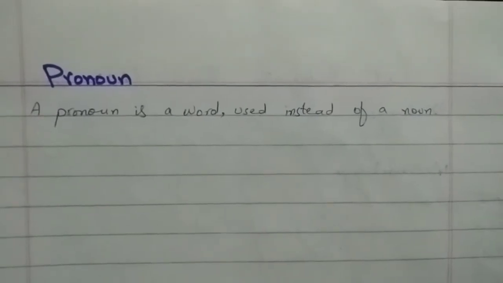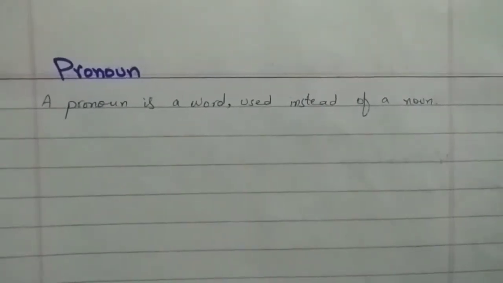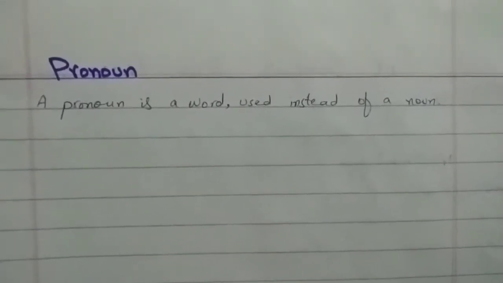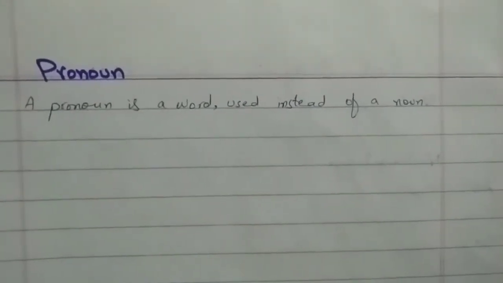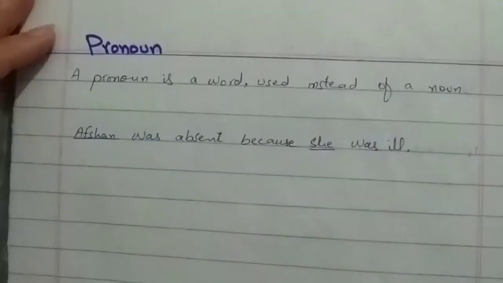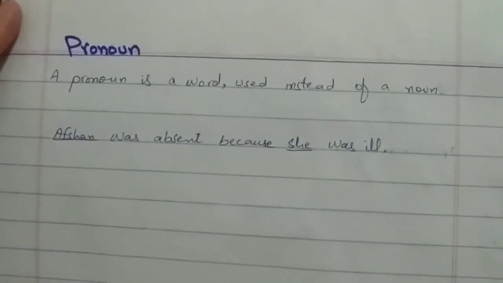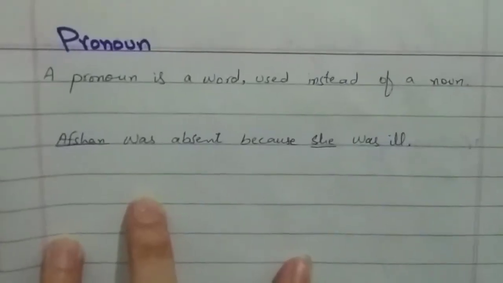You cannot use Afshan twice in the sentence. So in the opening sentence we will write Afshan, and in the second sentence we would replace Afshan with the pronoun. I hope the pronoun is clear so far: a word we use in the place of a noun to avoid repetition.